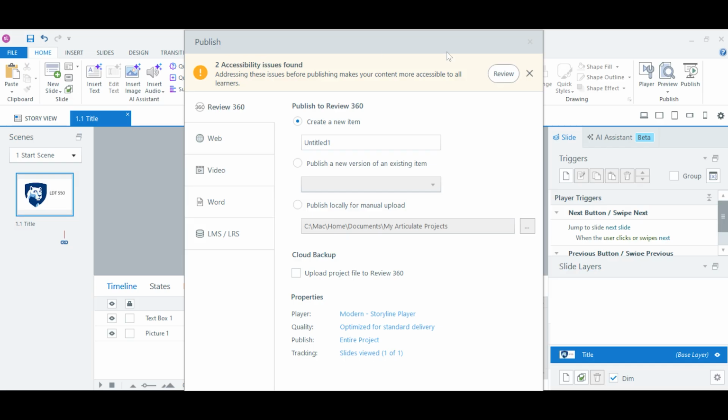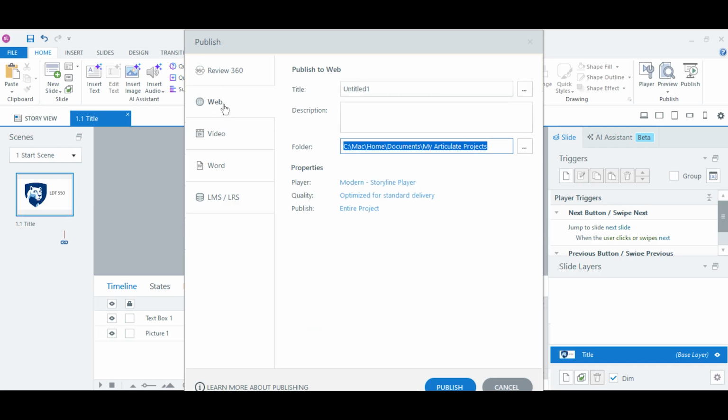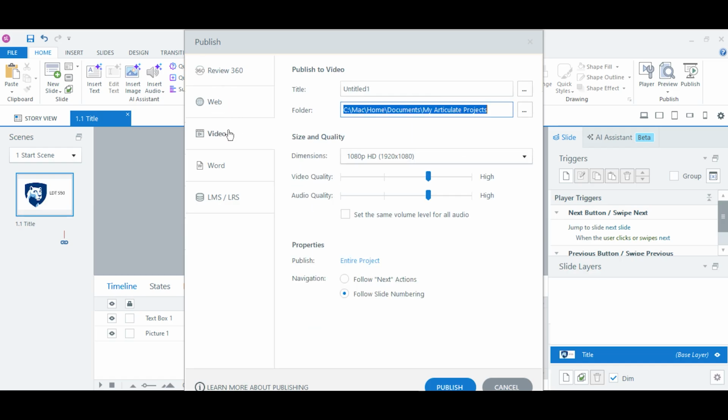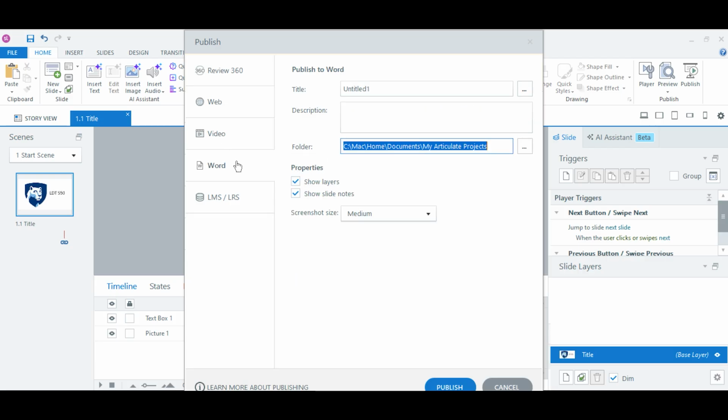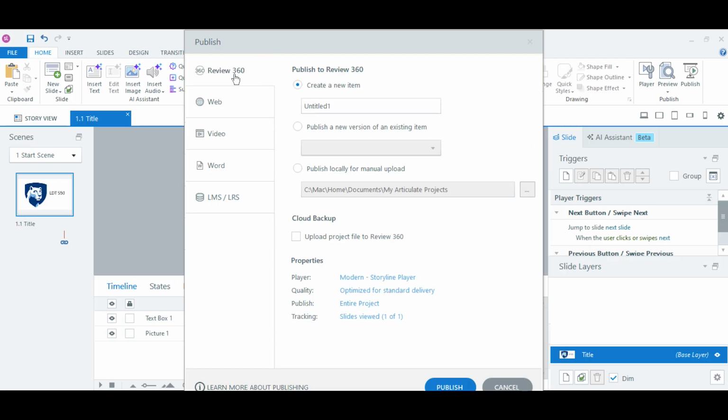Okay. So with that being said, you're going to want to start with review, right? So web would be HTML, video would be kind of like this ongoing MOV or MP4, I think. Word document is something you could do, right? But we don't need to. And then this one here, LMS, LRS, that's if we were going to put this directly into Canvas or another one, okay? So, but what we are going to do is review 360, okay?